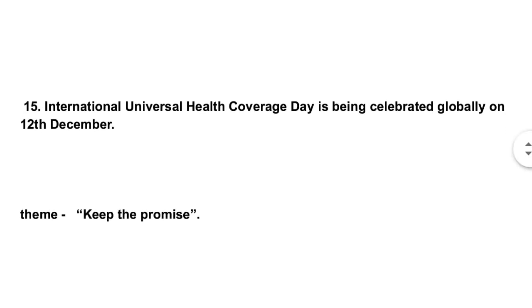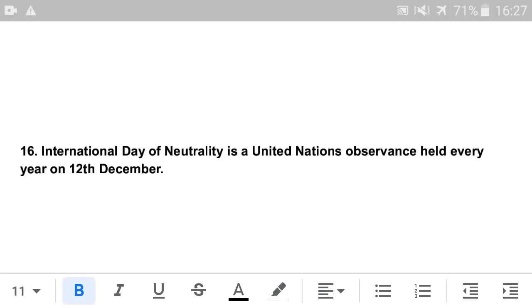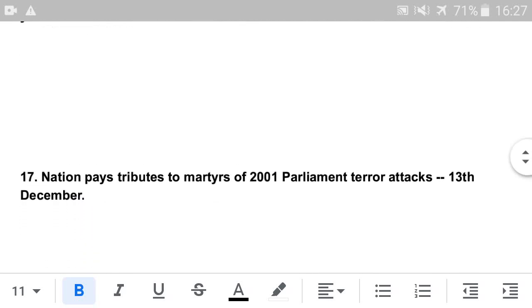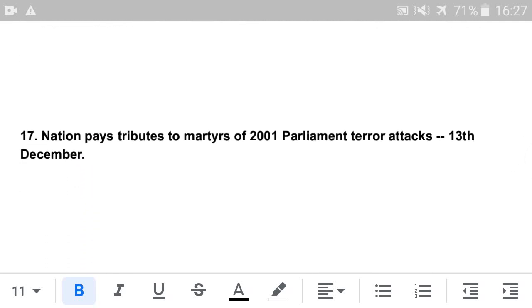Theme: Keep the Promise. Next is International Day of Neutrality, a United Nations observance held every year on 12th December. Next, the nation pays tribute to martyrs of the 2001 parliamentary attacks on 13th December.